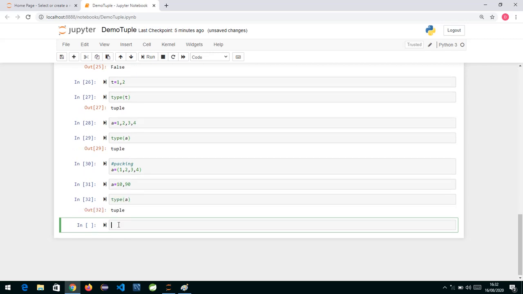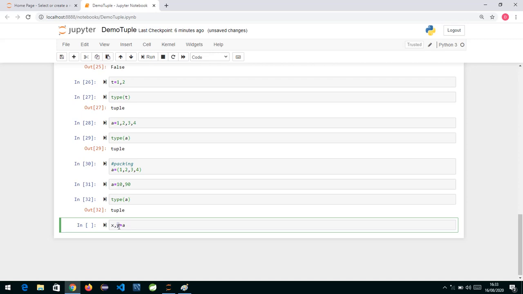Now I want to extract the values and assign them to two variables. So what I can do is x comma y is equal to A. When I do it this way, from this A, which is a tuple, the first value will be assigned to x, whose type would be int, and the next value will be assigned to y. So we can say it is unpacked.